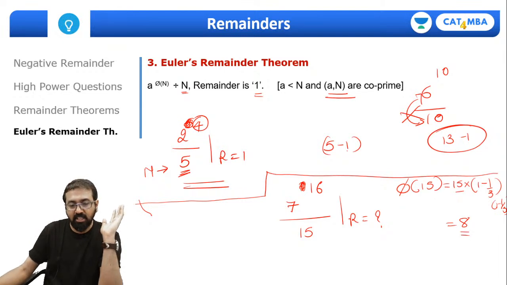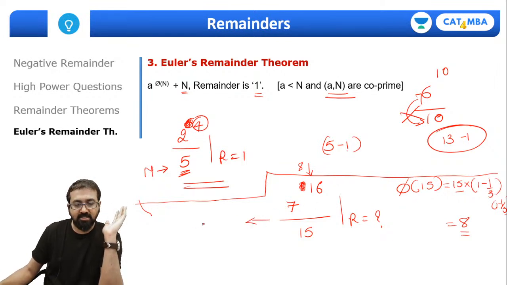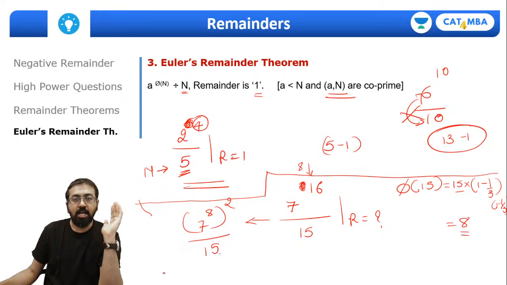So that means if the power is 8, then of course 7 raised to 8 divided by 15 is going to leave remainder 1. So can I write this as 7 raised to 8 whole square divided by 15, everyone? Are you with me? Have you understood this part? See, I am applying Euler's remainder theorem.